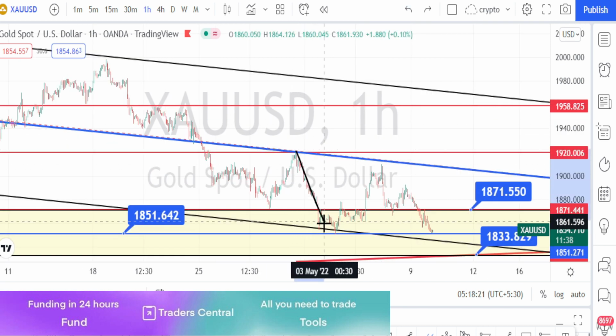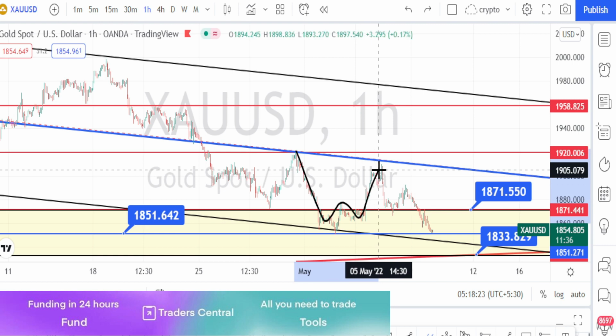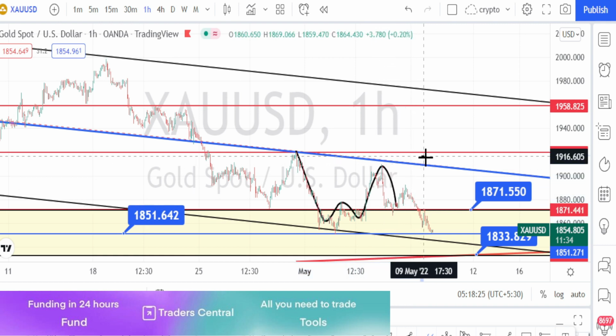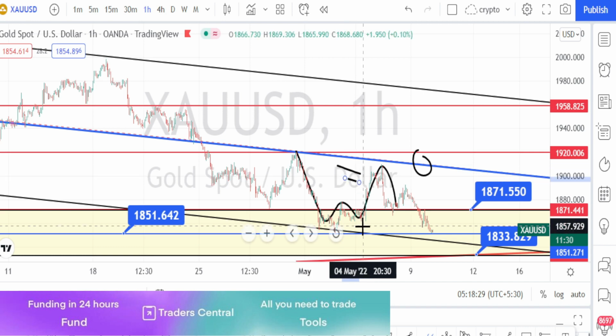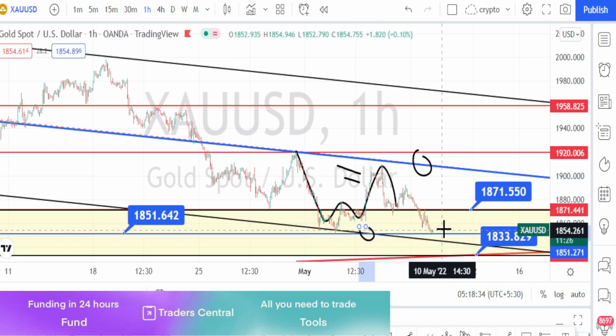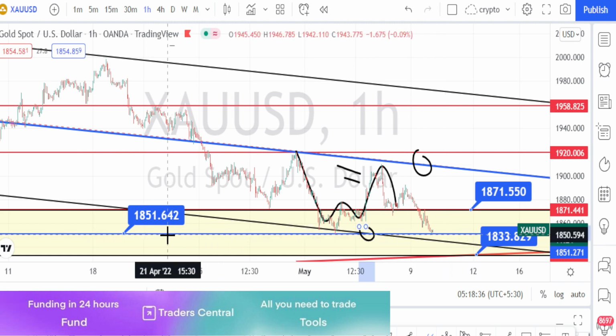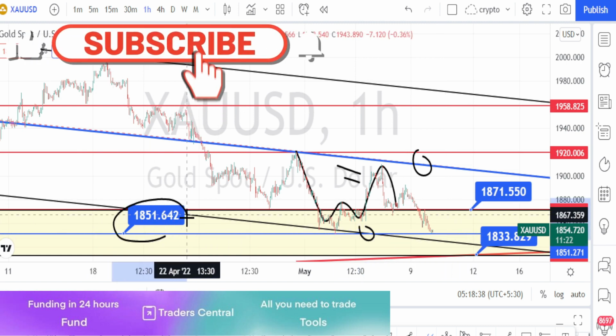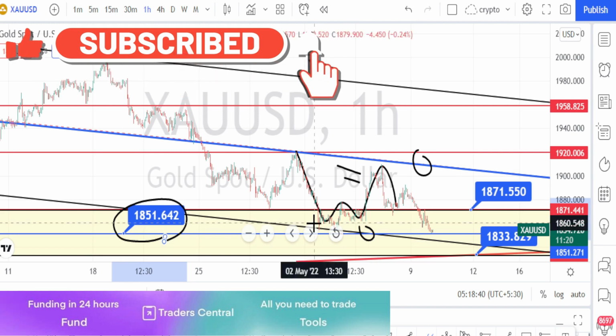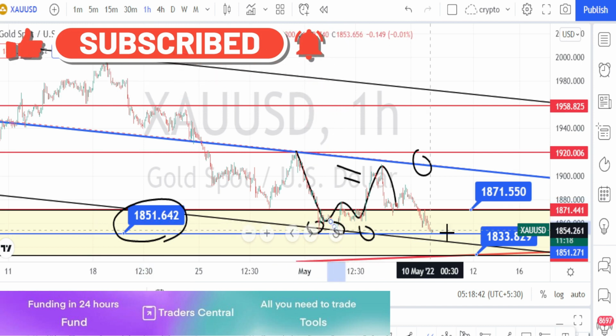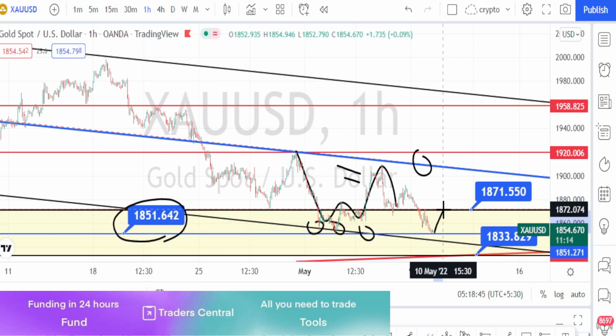When we look at the price action in hourly time frame also, it is in a very nice downtrend, trading between this midline of the bearish channel pattern and support line of the bearish channel pattern, and currently the price action is taking support at the support level of 1851, where it had taken support in the past also. Let us hope that the price action bounces back from this support level on the bullish trend reversal.